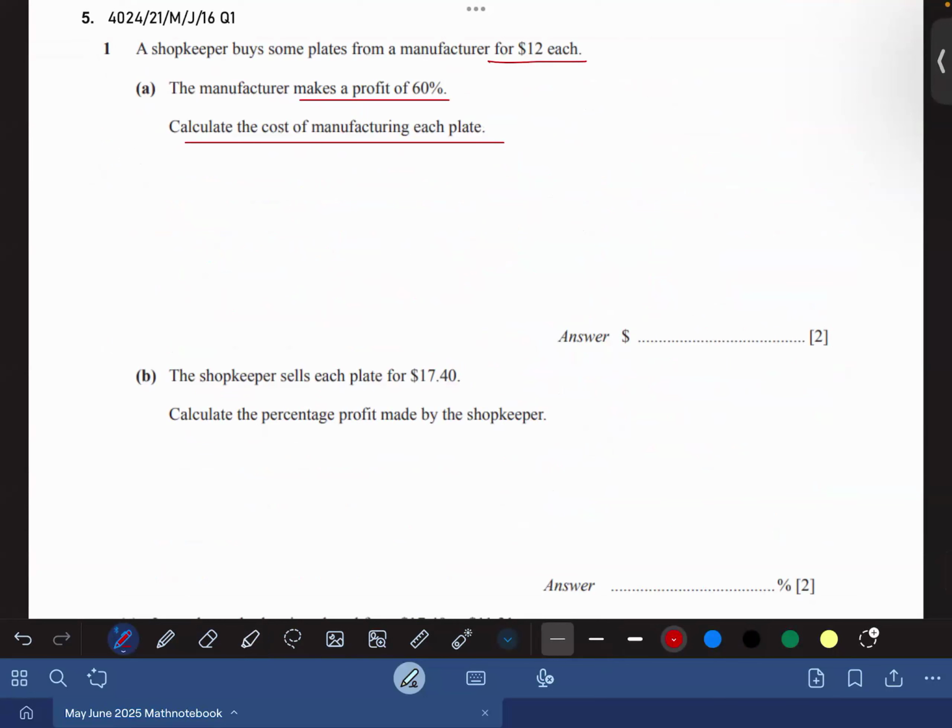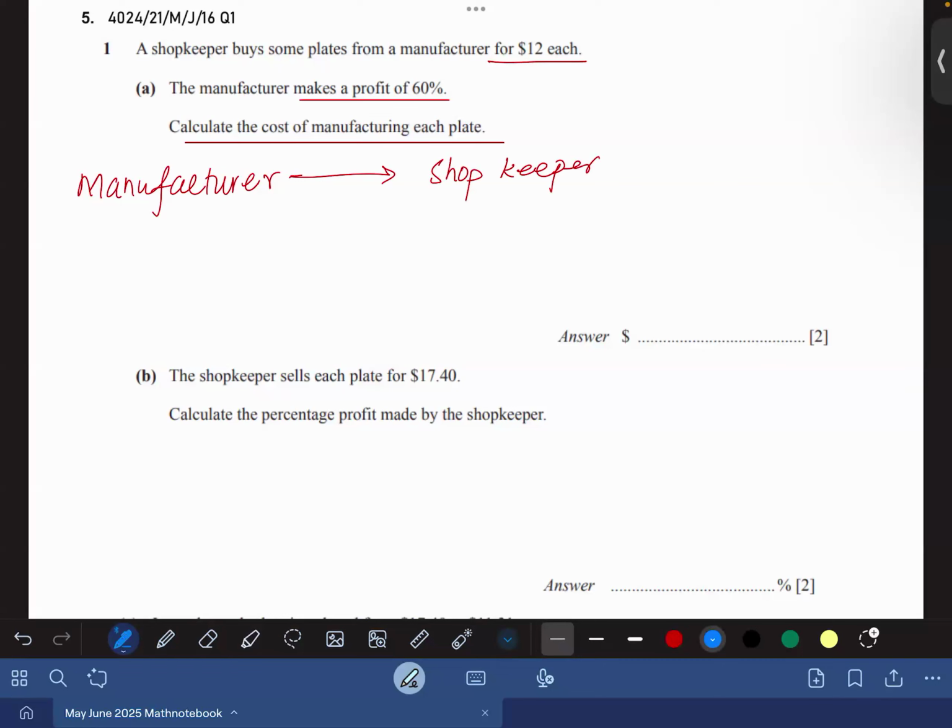Now, for example, everybody, there are two scenarios here. Manufacturer, and this other person is the shopkeeper. Aline, please pay attention, okay? Yes.